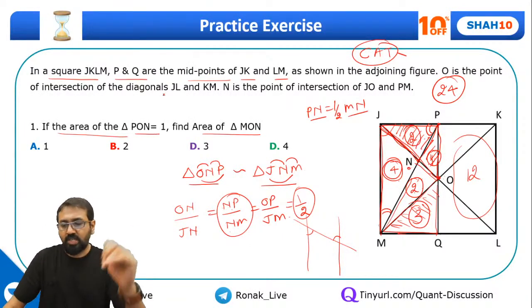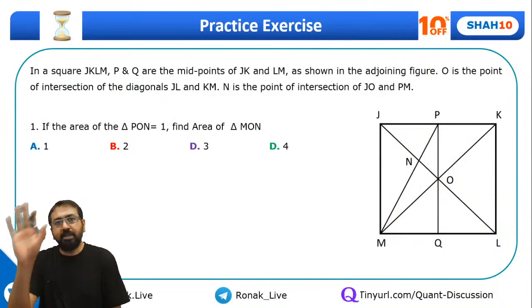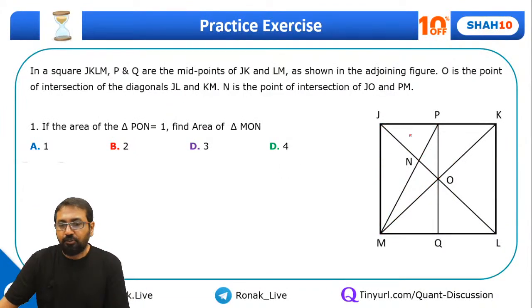Right? So guys, once again, just to explain you the complete question, the first thing that I understood is, this PO is surely half of JM, and I can see these two triangles look similar because PQ and JM are parallel sides. So I established the similarity this way: this angle will be equal to this angle, same way this angle will be equal to this angle, and these two angles are surely same.